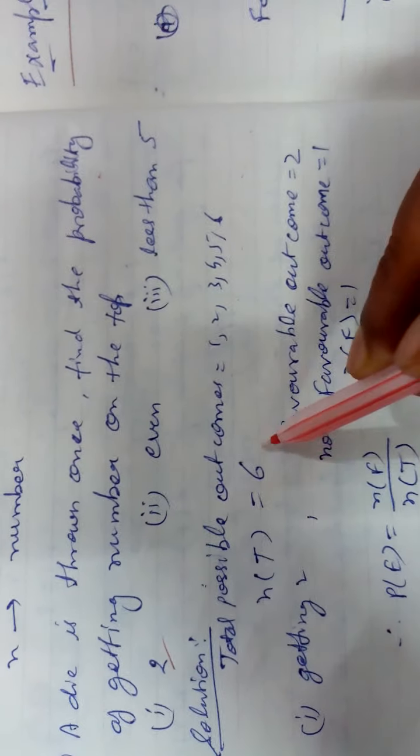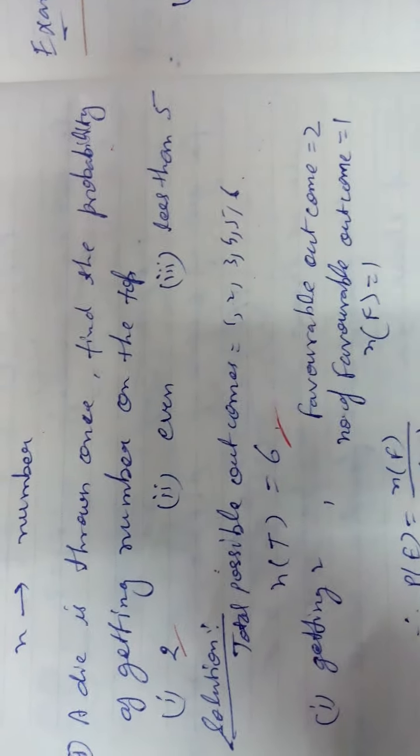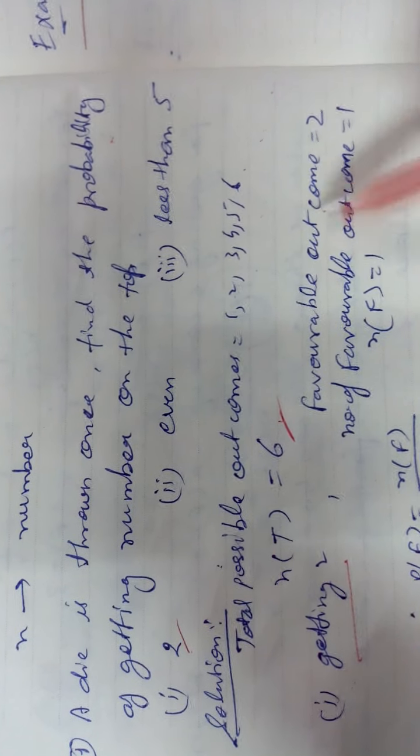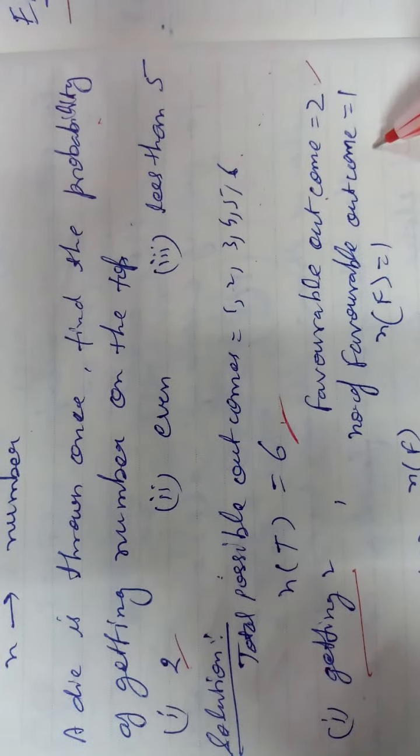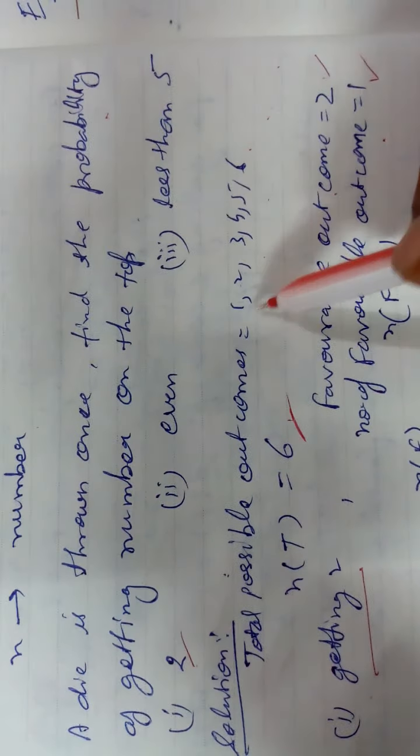So the number of total outcomes is 6, it is your NT. You want to get 2, so what is your favorable outcome? The favorable outcome is 2. But the number of favorable outcomes, how many times does 2 come? It is 1.